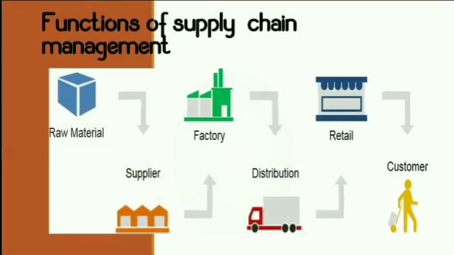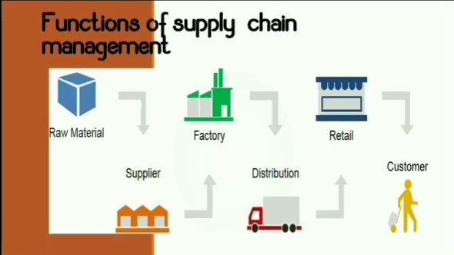Now we'll see how exactly the functions are carried out in supply chain management. In the figure, first of all, you see a raw material. A raw material is produced, and it can be anything. Then the supplier is going to supply this raw material to the factory. After that, the factory is going to manufacture from the raw material. All the raw material is going to be processed